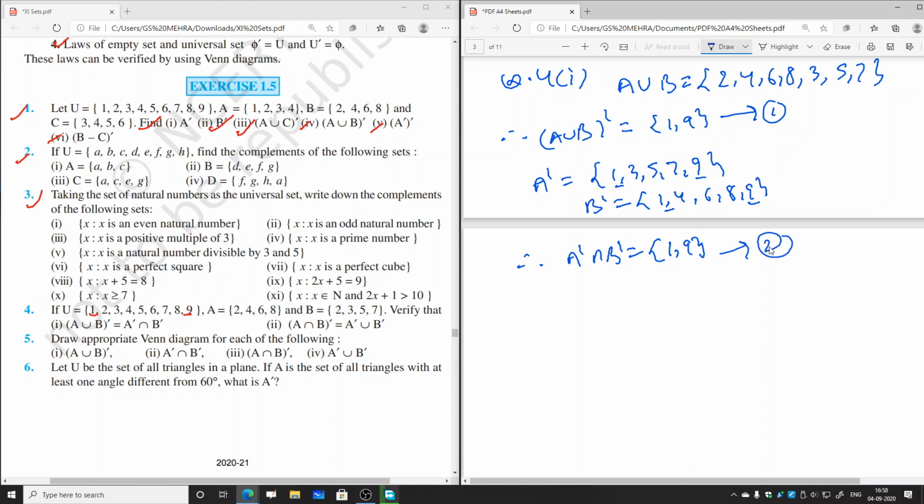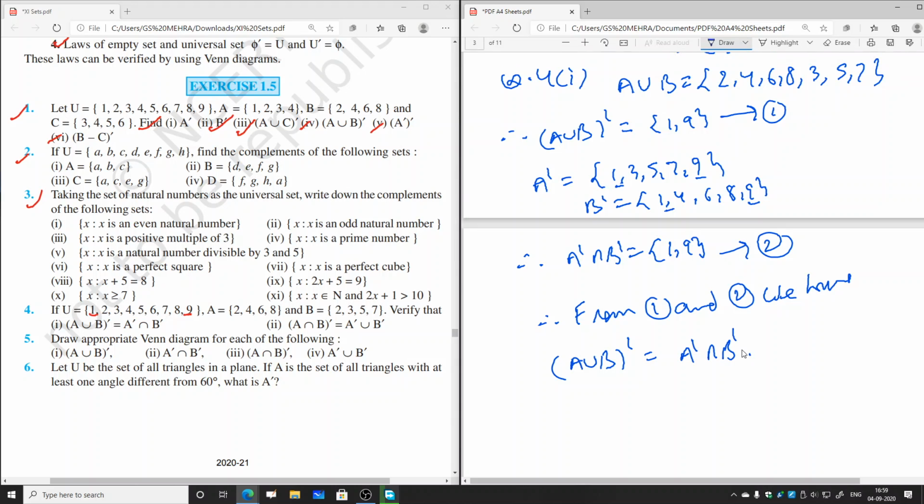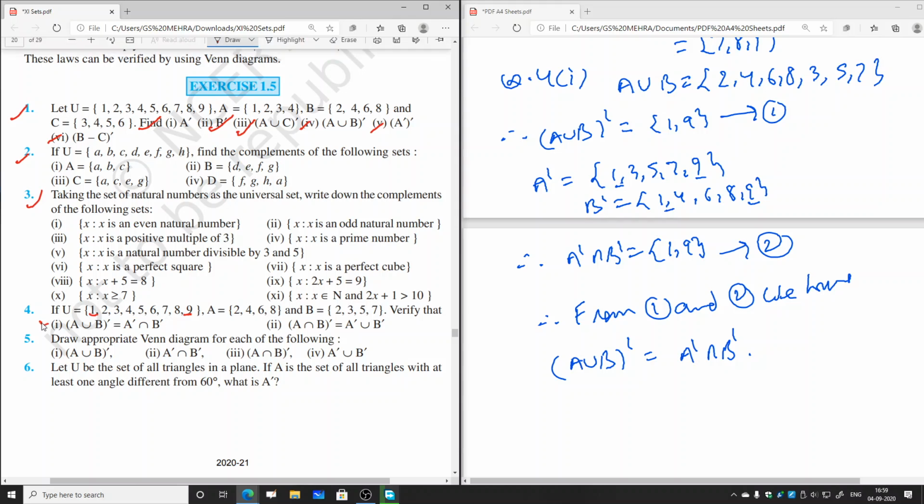Let it be 2. Therefore, from 1 and 2 we have A union B whole complement equal to A complement intersection B complement. So this is the answer of the first part. Similarly, you all will be doing the second part also.